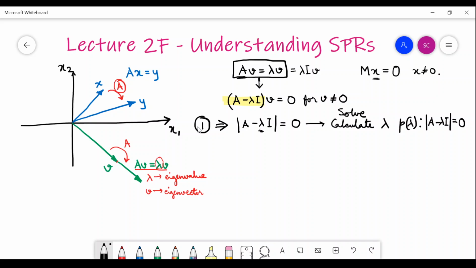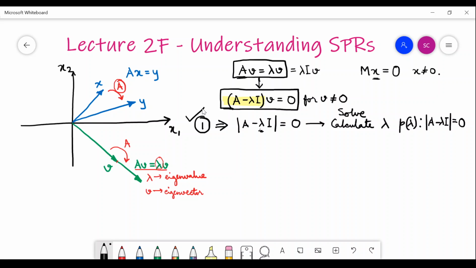In some special cases, using this idea, you will be able to figure out the eigenvalues of the matrix by looking at the matrix itself. I will probably not go into that very much, but this is a certain way of finding eigenvalues, and if you don't know any other way, you have to go via this route.